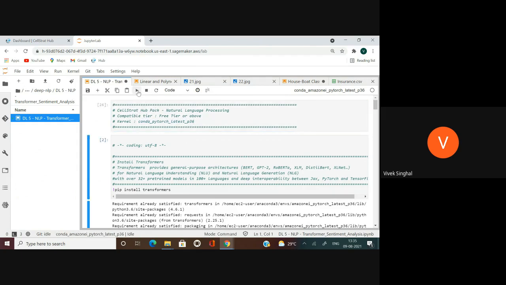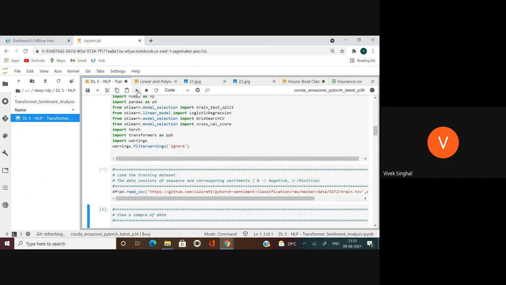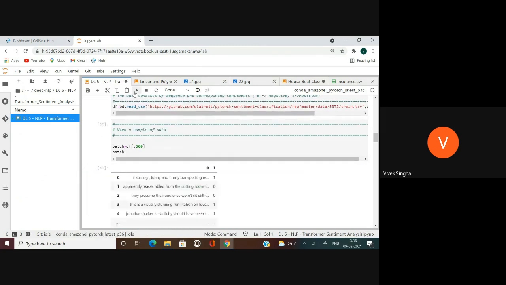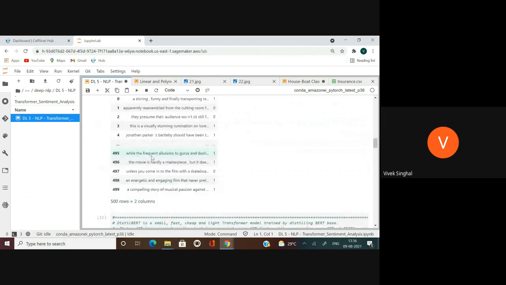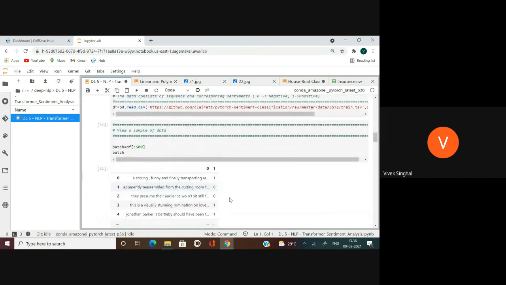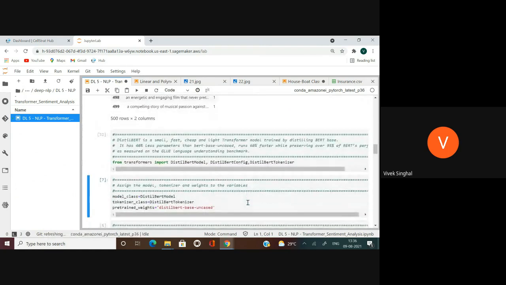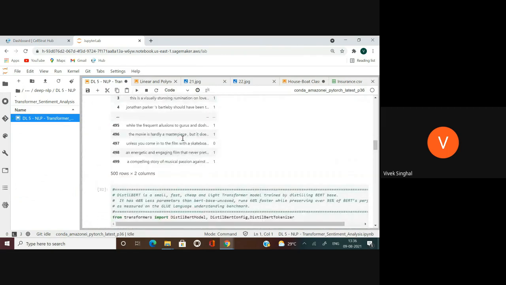So let's just run this project. It's downloading a data set from this GitHub profile, and then we'll be running a sentiment analysis project on that. These are some sample rows, and the last column identifies the sentiment, positive or negative, on this particular text.